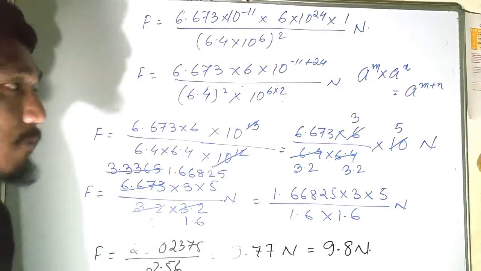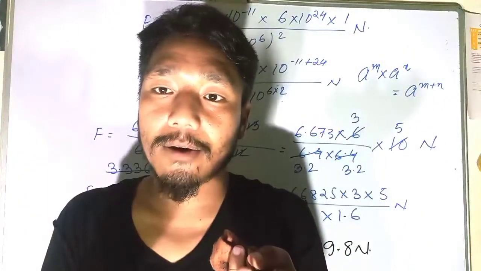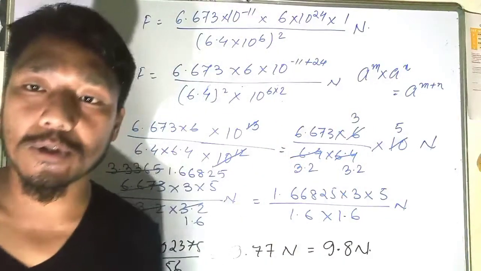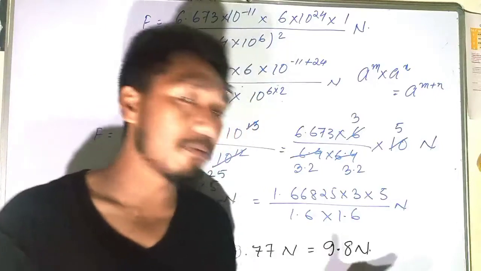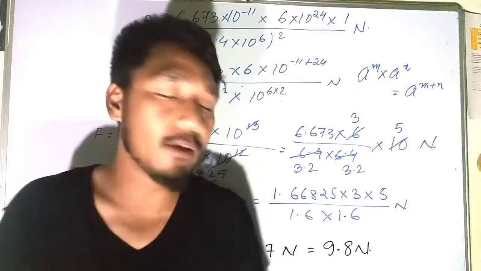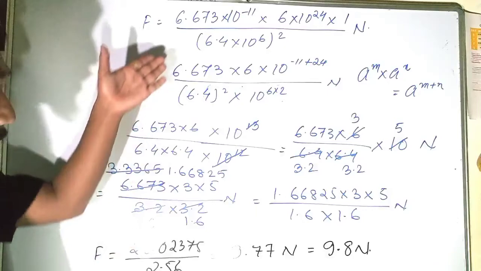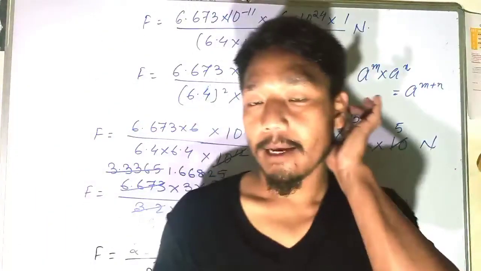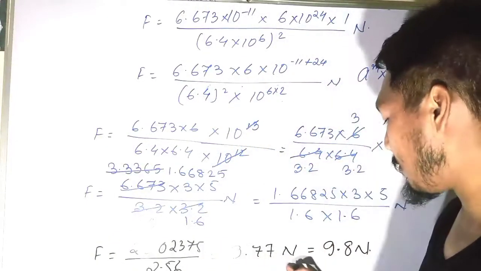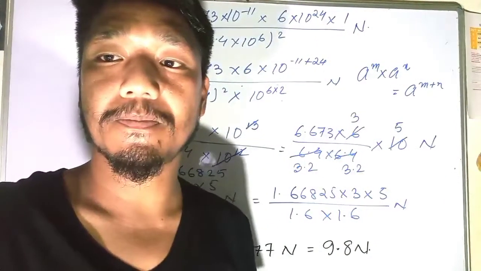Okay, so the force between the mass of an object and the earth is nearly equal to 9.8 Newton. The force between the mass of an object and the mass of the earth is 9.8. So this is our first question. I believe that you have already noted down all these things, and you can just solve it out. You will get the same answer, nearly 9.77 Newton, which is 9.8. Okay, so let's go with the next question.